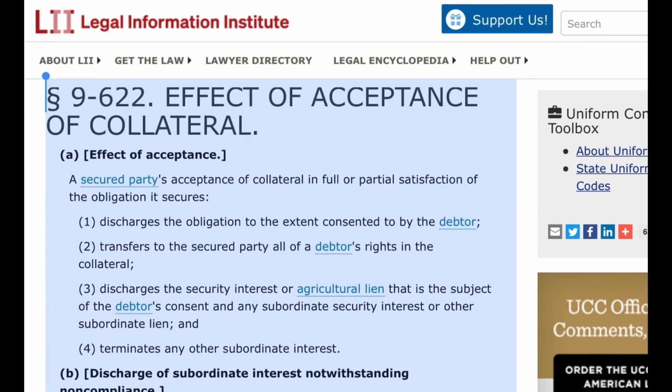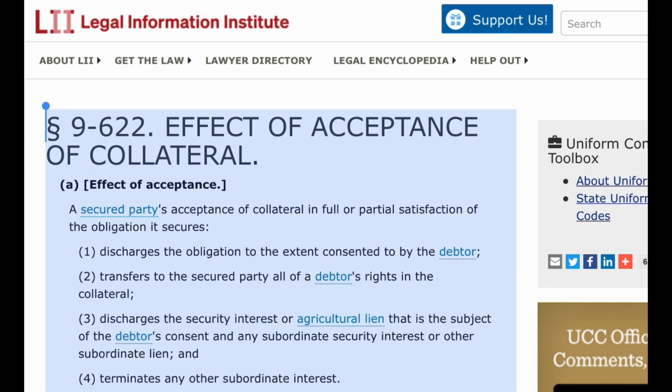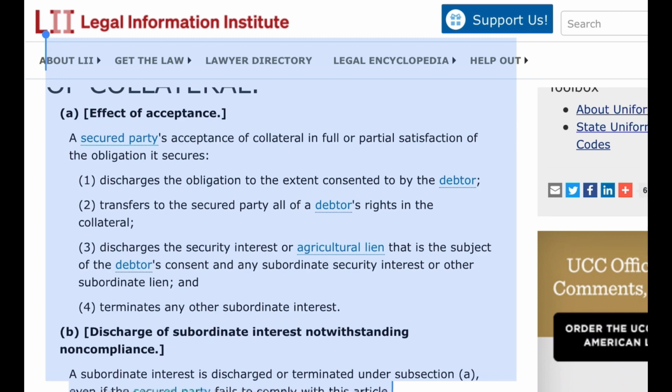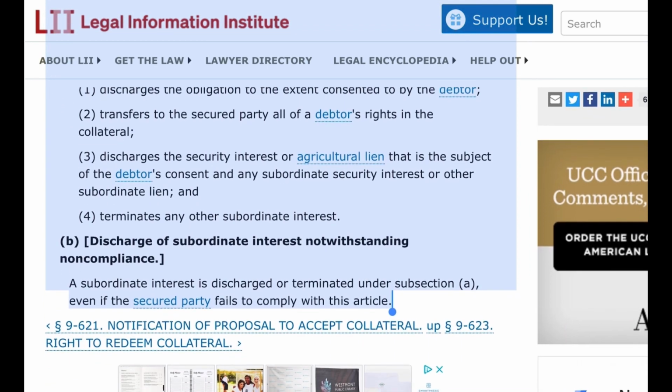Paragraph 9622. Effect of acceptance of collateral. A. Effect of acceptance. A secured party's acceptance of collateral in full or partial satisfaction of the obligation it secures 1. discharges the obligation to the extent consented to by the debtor, 2. transfers to the secured party all of the debtor's rights in the collateral, 3. discharges the security interest or agricultural lien that is the subject of the debtor's consent and any subordinate security interest or other subordinate lien, and 4. terminates any other subordinate interest.